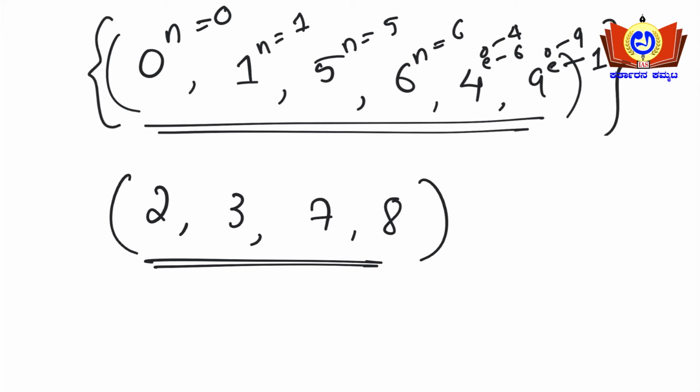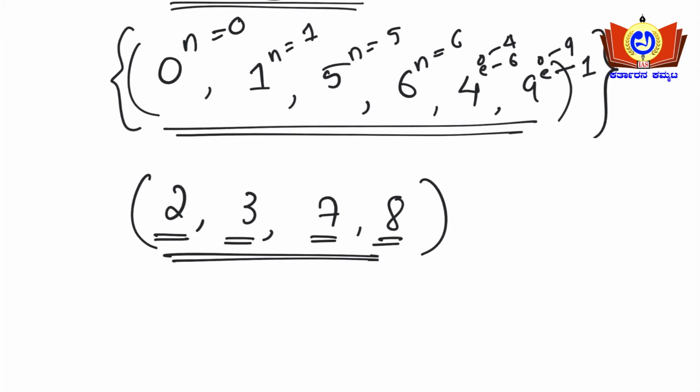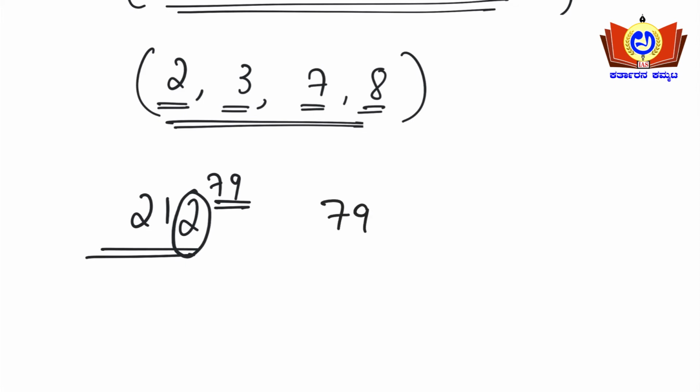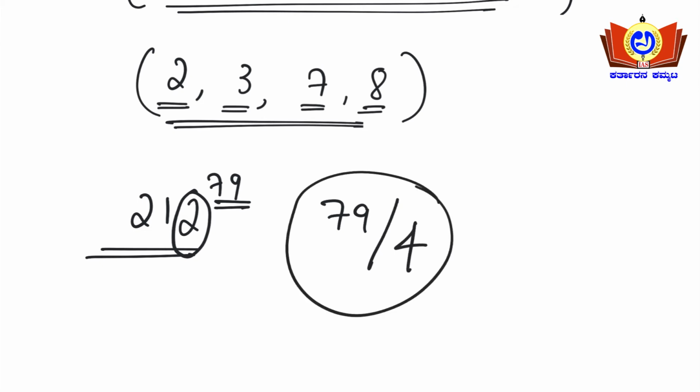See, if the number ends with 2, 3, 7 and 8, so what is the case here? What you need to do is divide the power. For example, 212 whole to the power of 79 is given here. What is the unit digit they are asking? The number is ending with 2 here, yes or no? What you need to do is take this power, 79, and divide it by 4 here. 79 divided by 4, and you need to find the remainder here.